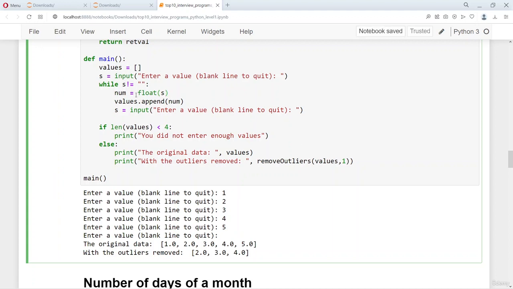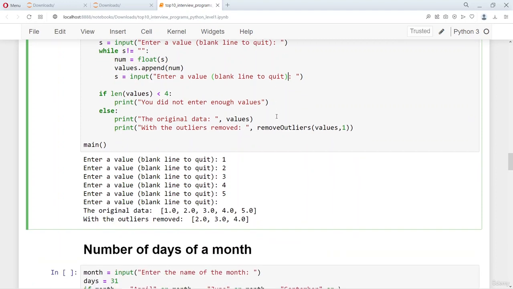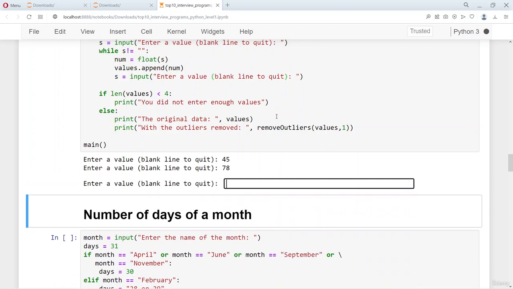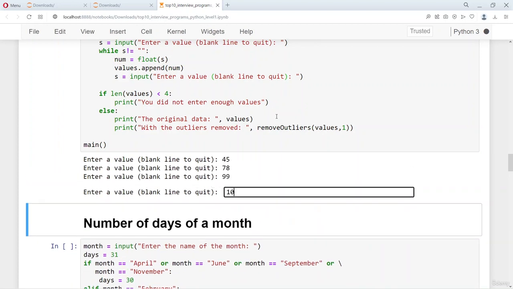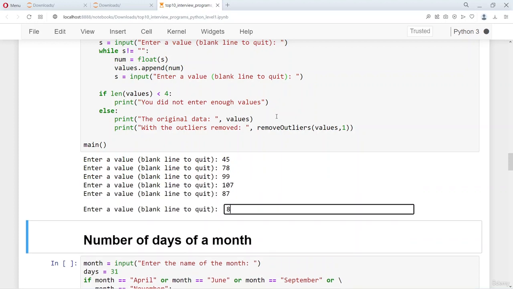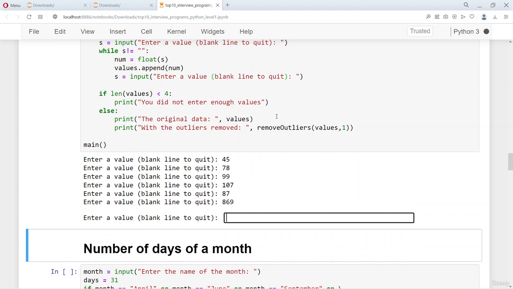right? So here this while loop is used to take the numbers, and then if you don't enter any number and just press enter, it will come out of the while loop. Let's enter a different set of numbers. Let's enter 45, 78, 99, 107, 87, 839.